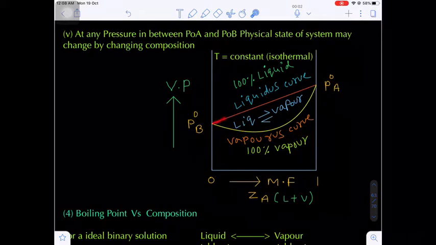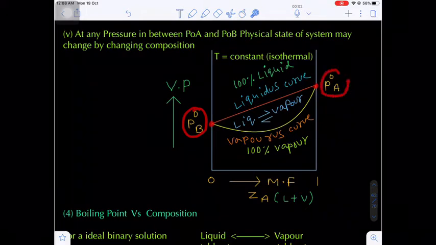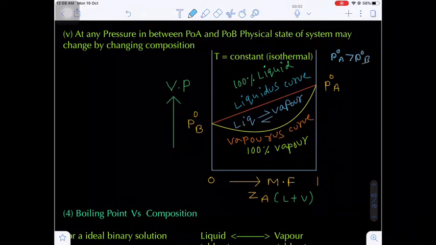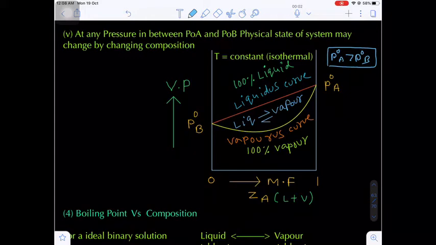Now what about in between the liquidus curve and vaporous curve? In between them, both liquid and vapor exist in dynamic equilibrium. So this will be the vapor pressure of pure component B, and this will be the vapor pressure of pure component A. Already we know the vapor pressure of component A will be more than that of component B in the pure state, because A is more volatile than B. Are you getting my point?